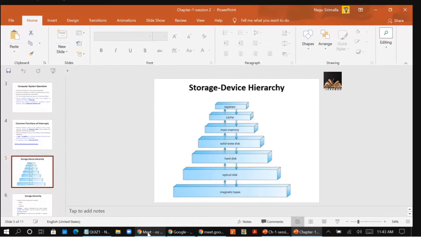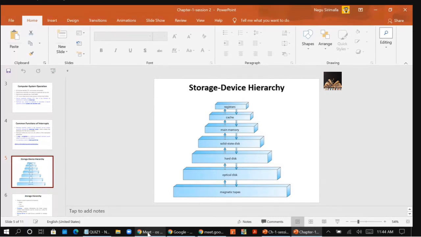So you have two types of storages here. One is volatile and the second one is non-volatile. So remember, volatile devices are temporary storage devices, which are costly, and volatile means when the power gets off, all the contents of the memory are erased.